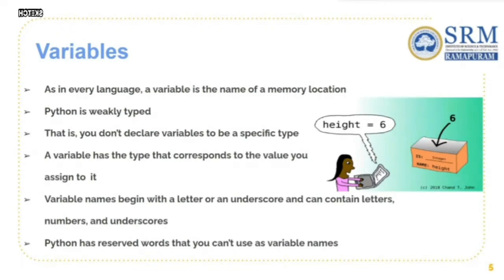And also in Python, there are specific keywords such as for and if. These cannot be used as variable names. A variable name can start with an underscore or a letter, but it can't be a keyword.